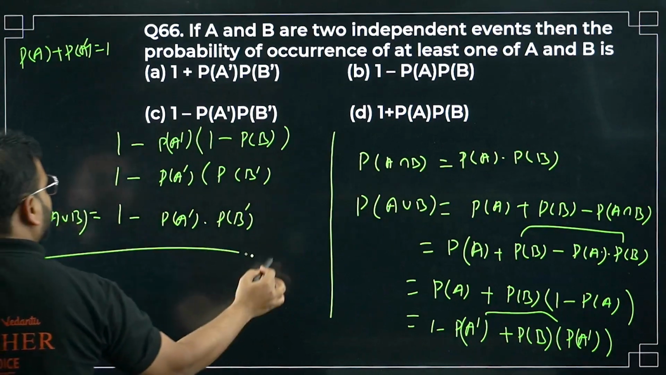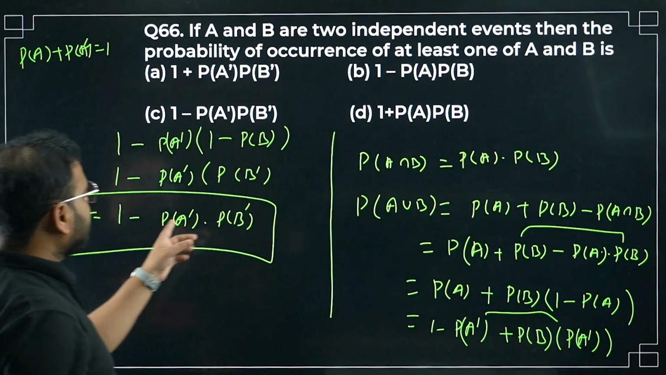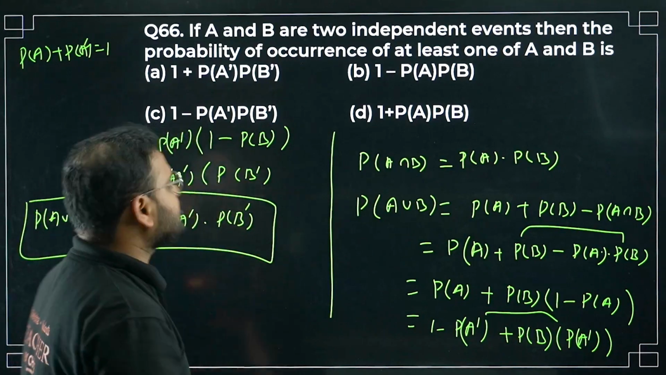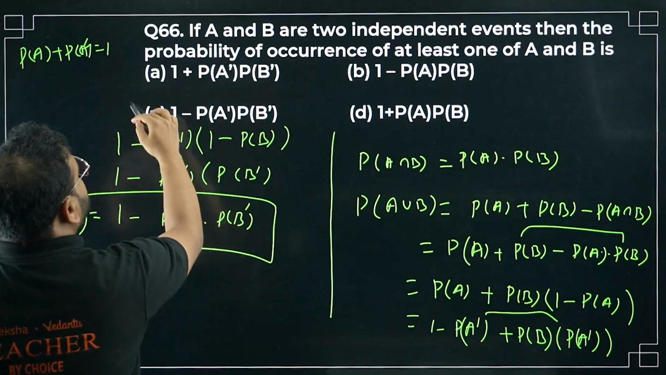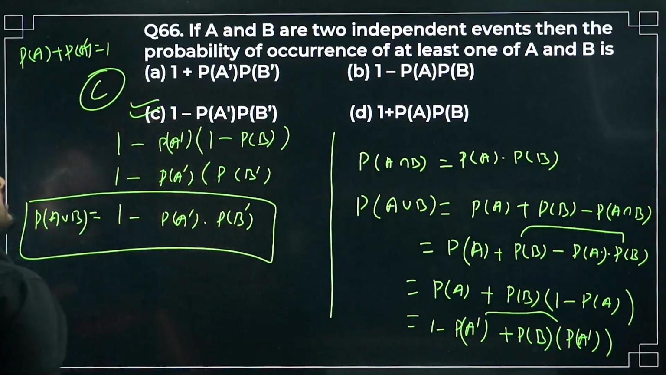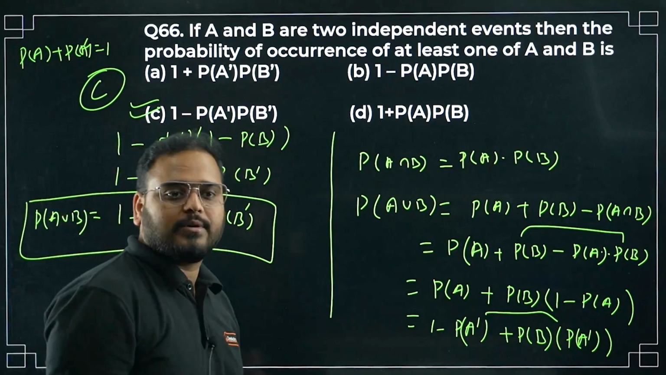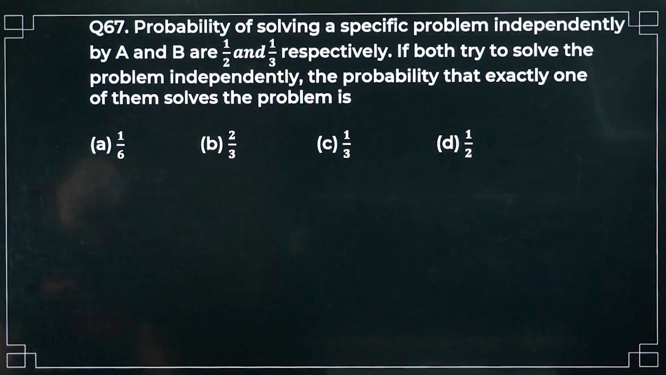At least A or B will be giving me 1 minus P(A') times P(B'). Option C is correct. Please check. Question number 66 is over. Moving on to 67 now.